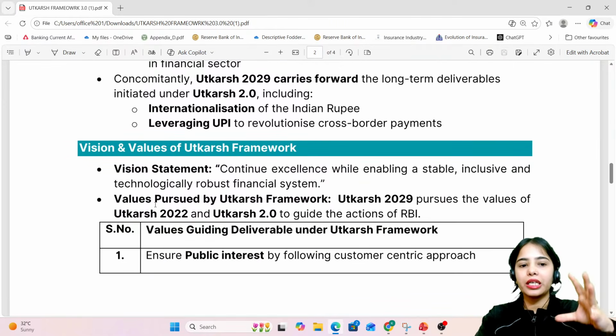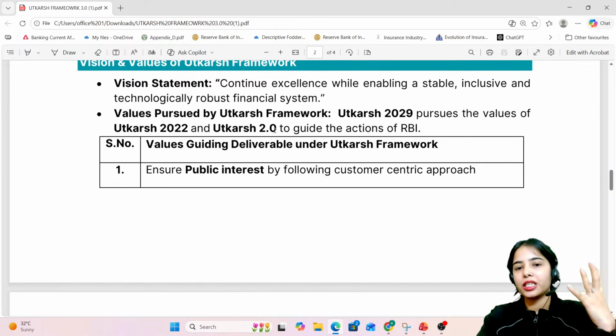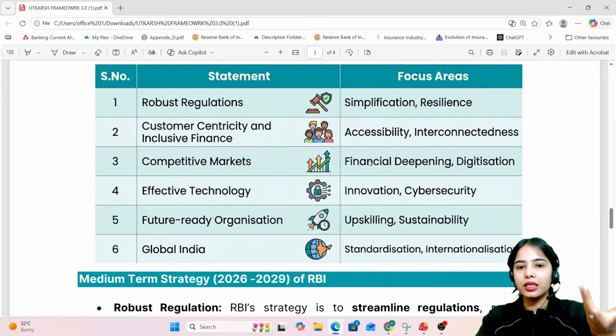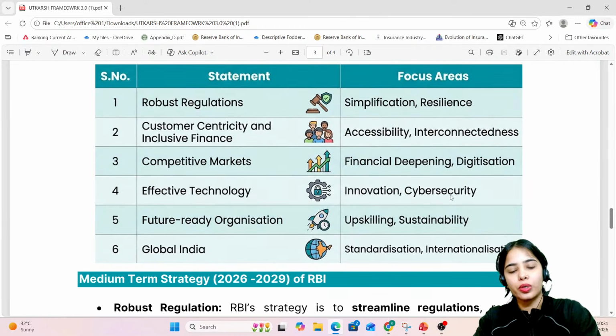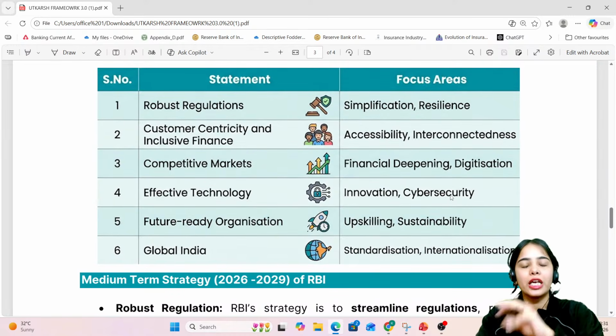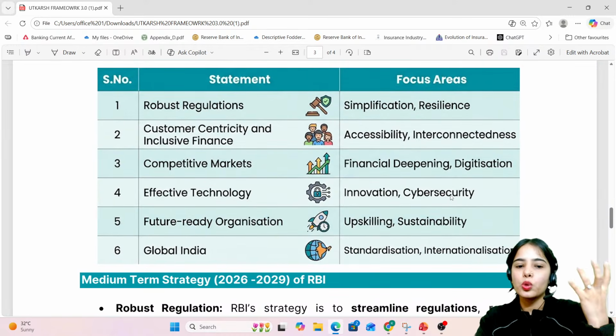The vision statement, the values that are pursued by the Utkarsh framework, so all of this has been laid down. The strategic pillars and their focus areas. So here you can see the strategy pillars and the focus areas. So everything has been laid down in a very systematic manner so that you are able to remember the things more clearly.